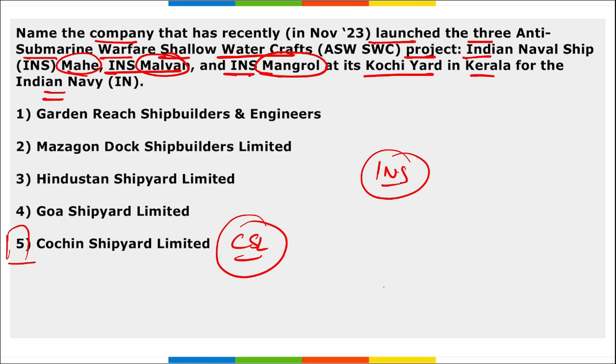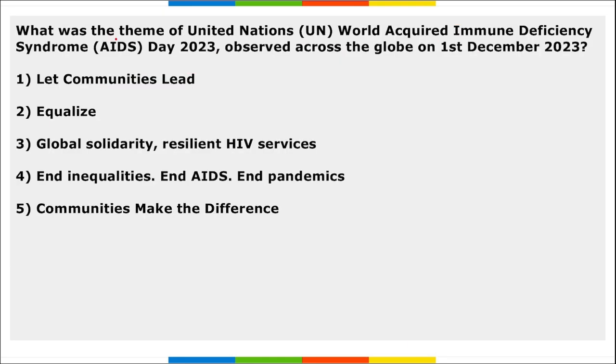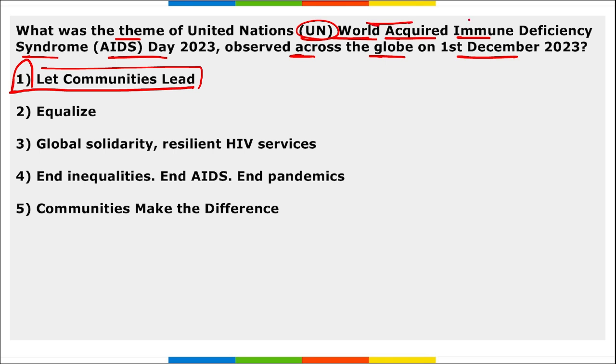These Indian naval ships are equipped with sonars. What is sonar? Sound Navigation and Ranging, and it is for underwater surveillance. Next, what was the theme of UN World AIDS Day, Acquired Immunodeficiency Syndrome Day, observed across the globe on 1st of December? It is Let Communities Lead. This is the theme for UN World AIDS Day observed on 1st of December.